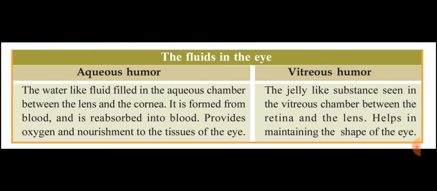Then where is the aqueous chamber? That is the next point. It is seen between the lens and cornea. In the eye, we have discussed lens and cornea. So there is a space between lens and cornea. That space is called the aqueous chamber. Then the fluid filled in the aqueous chamber is called aqueous humor.